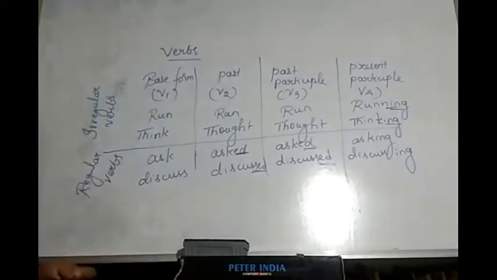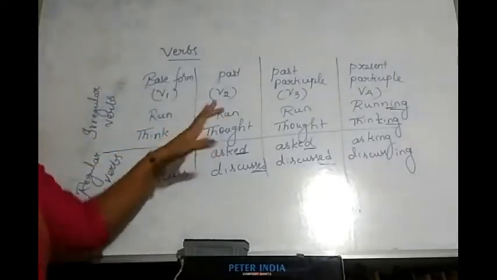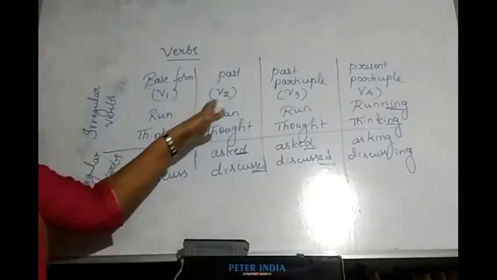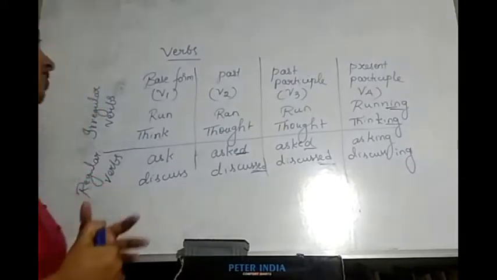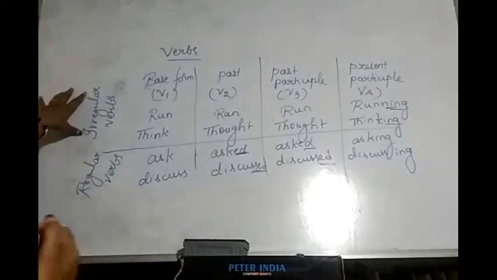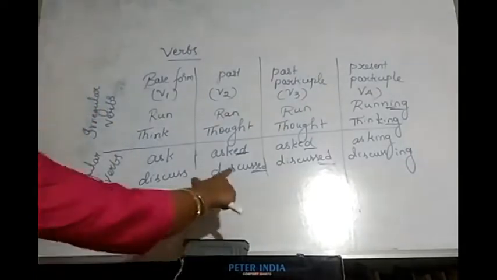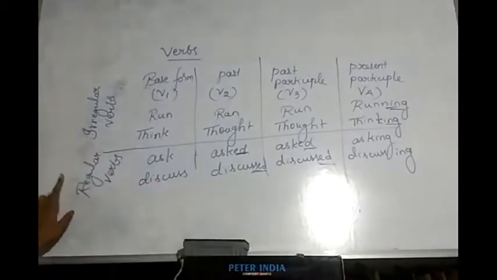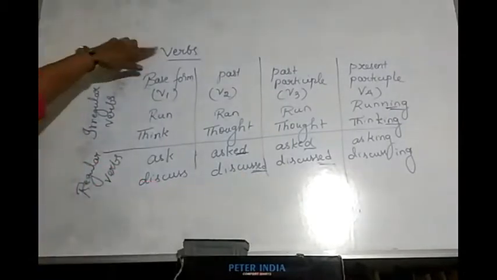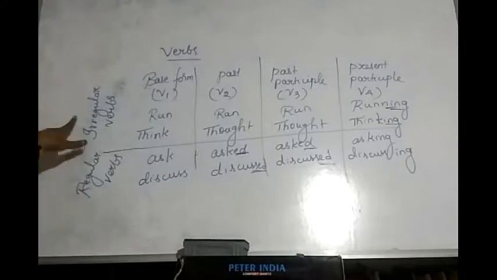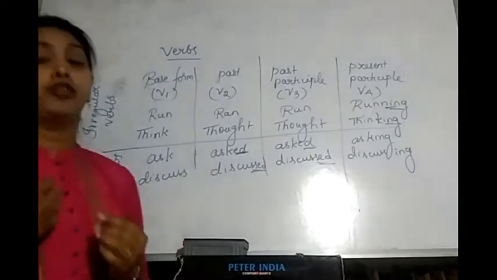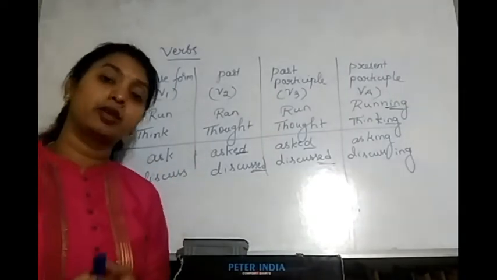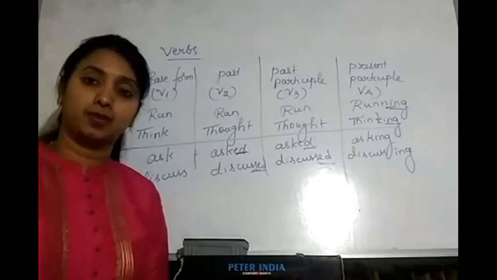But there are some more words which never take ed. Sometimes they may take ed in past tense or past participle, but most of the time they never take it. So these verbs are called irregular verbs. The verbs which take ed in past tense and past participle are called regular verbs. So main verbs have two types, regular verbs and irregular verbs. If you want to learn tenses, you need to learn this first. If you learn this first, without any mistakes, you can make all the sentences of all the tenses.